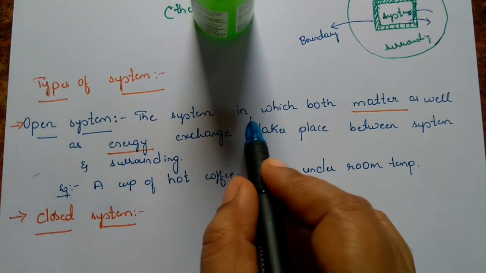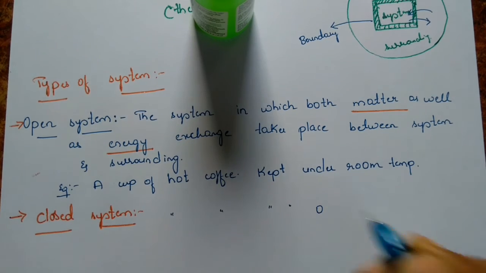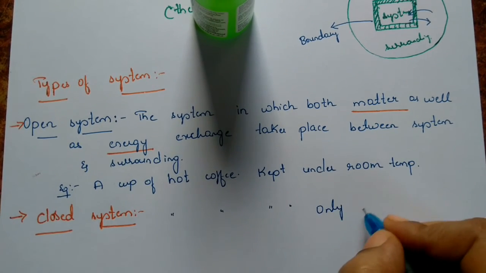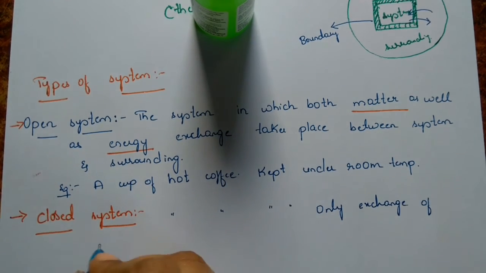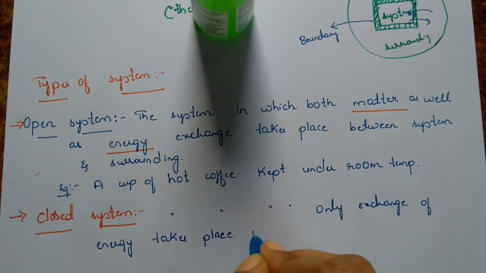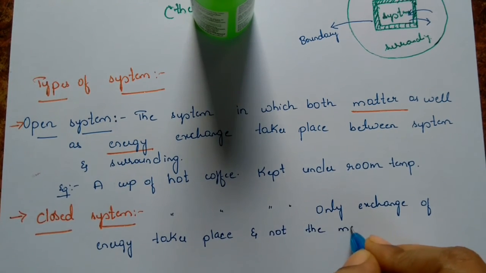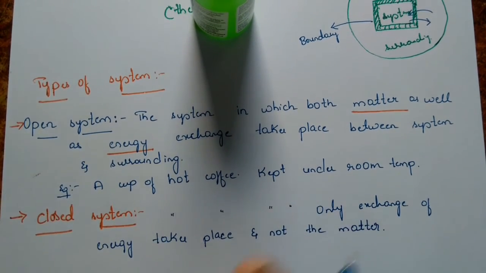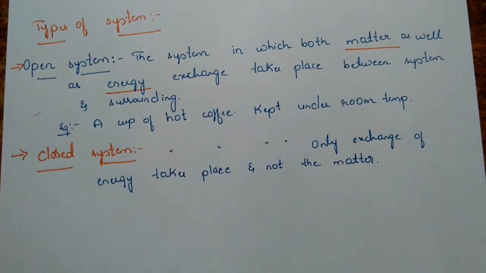It is the system in which only exchange of energy takes place, and not the matter. The system in which only the energy exchange takes place, not the matter, is called closed